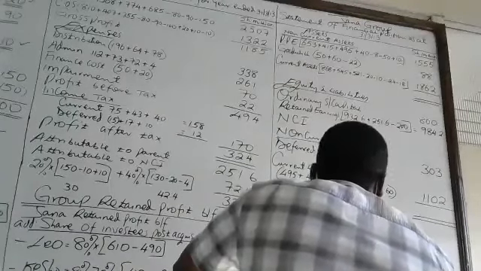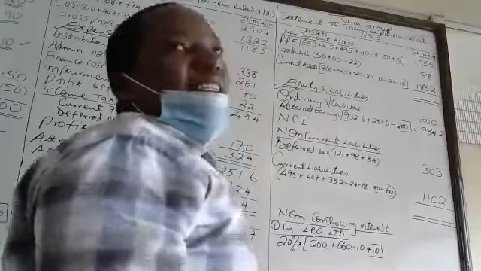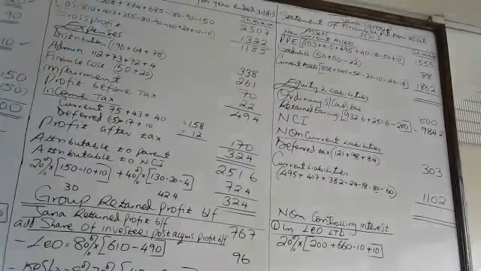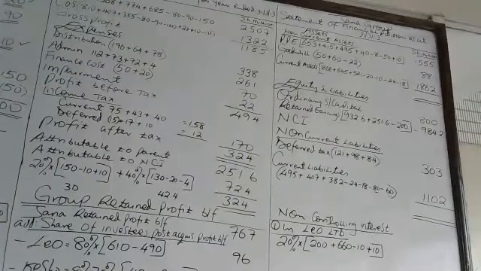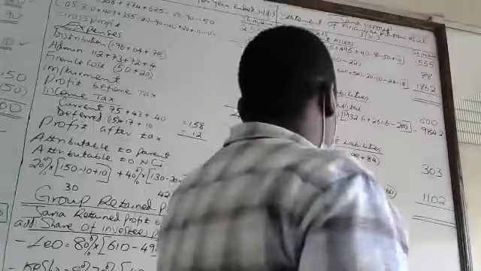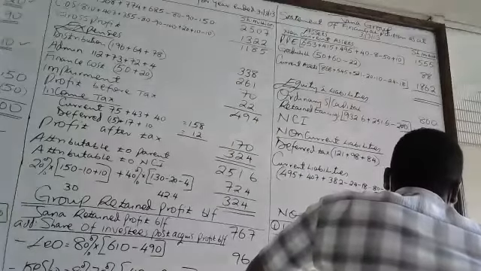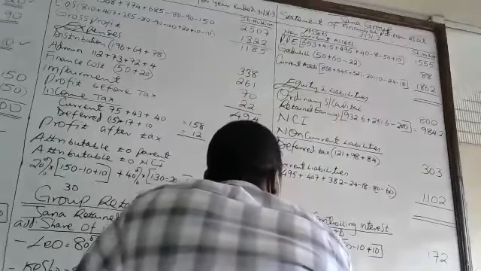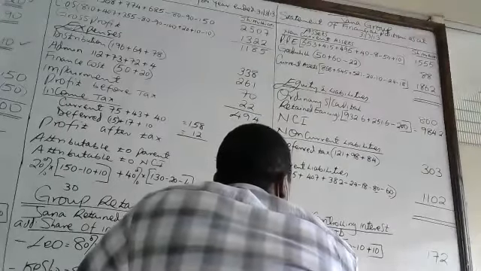So in that case, what is the NCI share of the net assets as at the end of the year? In Leo, you get what? 172. 20% of that.